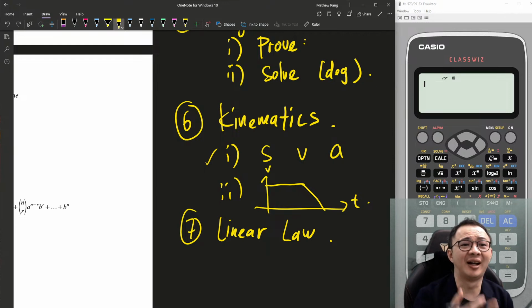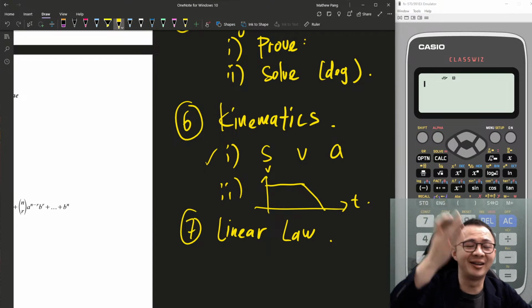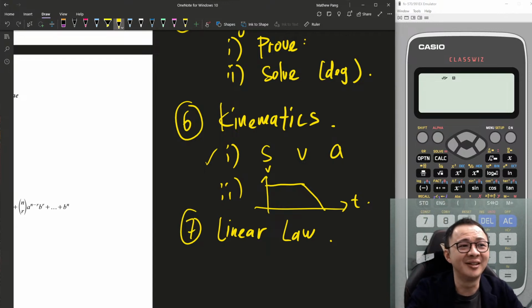Yeah, which is something like ln x against x squared, or square root y against ln(2x plus 1), something like that. So yeah, it's a linear law question. Linear law also hasn't come out. Yeah. Anything else I missed?